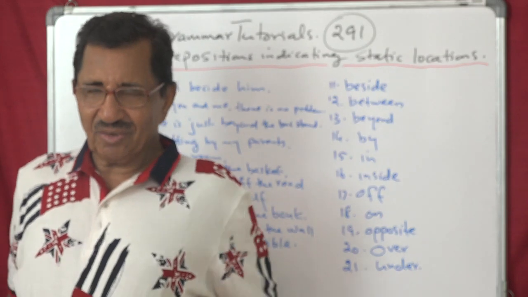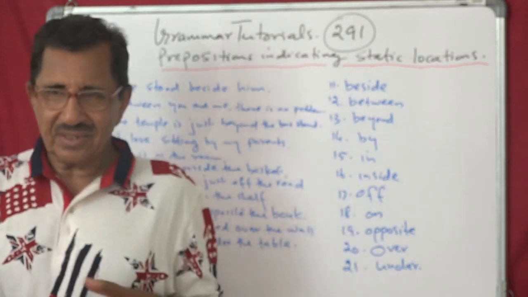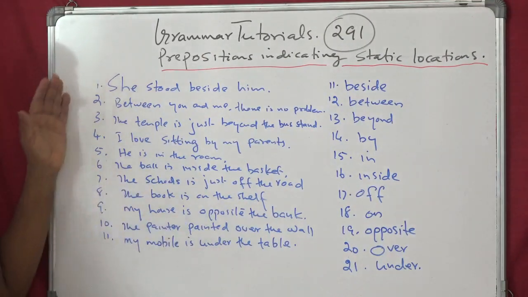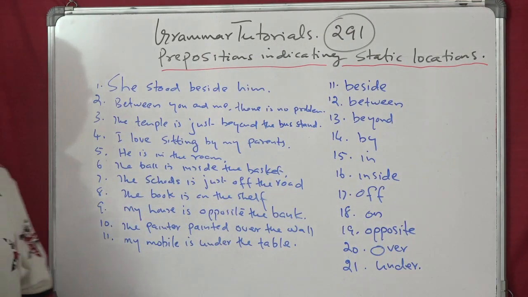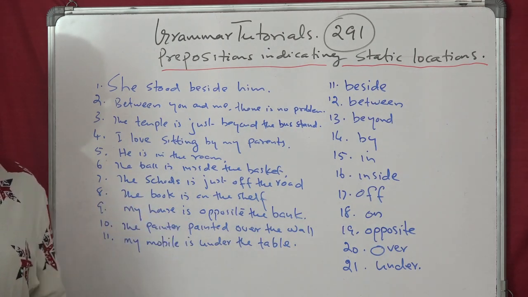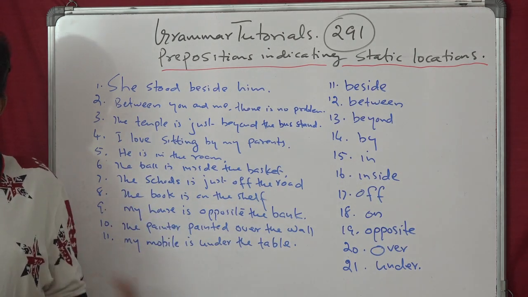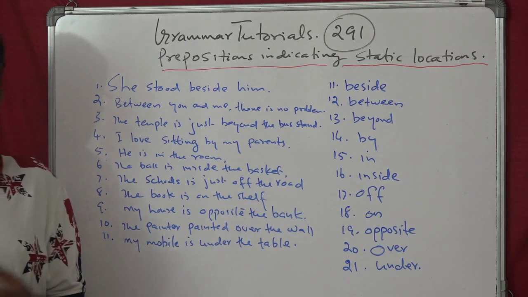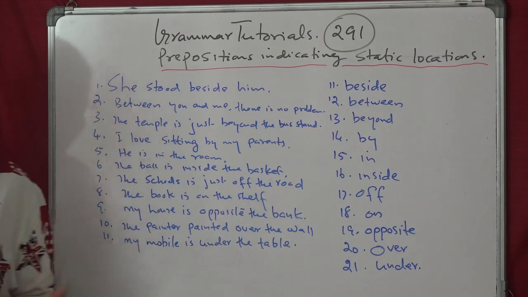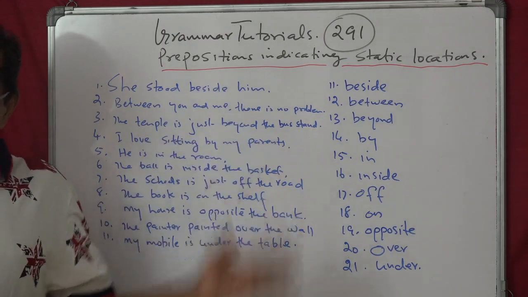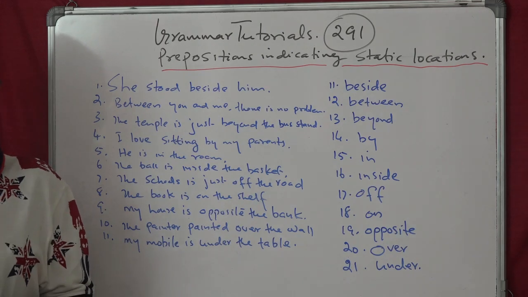I think so far it's alright. You got examples. You can also see this is the list and these are the examples. And then what you should do is try to make as many examples as possible and use them in your day-to-day life. That would be a wonderful idea, isn't it? So you can improve your spoken English, written English. You can also enrich your vocabulary and master prepositions.